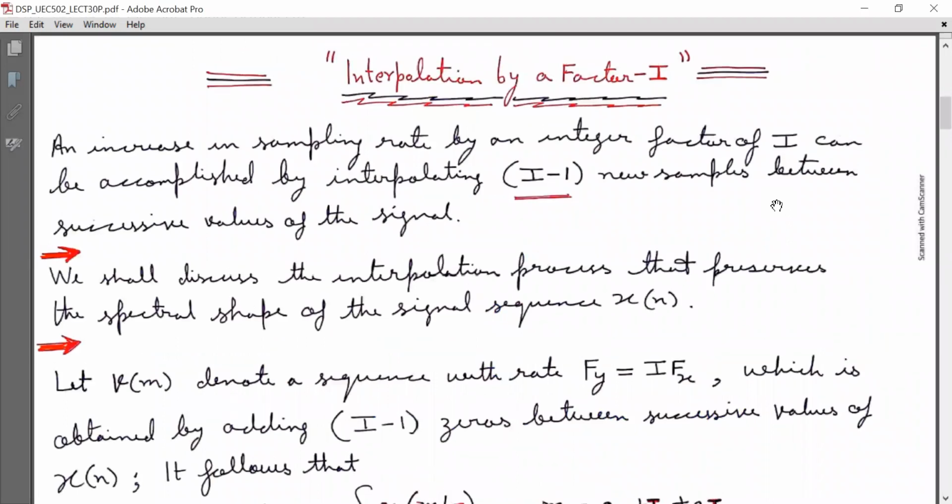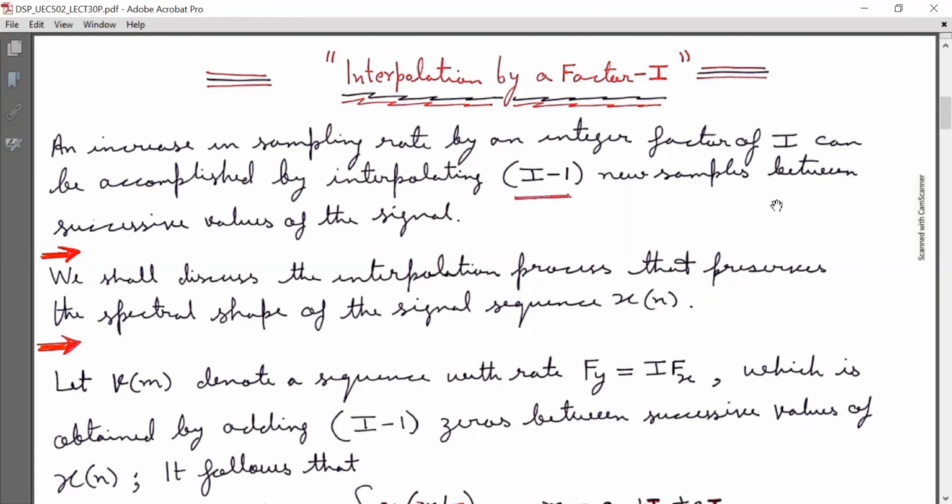Today I am going to discuss the topic of interpolation by a factor of I in the field of multi-rate signal processing, that is upsampling. In the previous lecture, I discussed downsampling, that is decimation by a factor of D. So here today we will discuss interpolation.